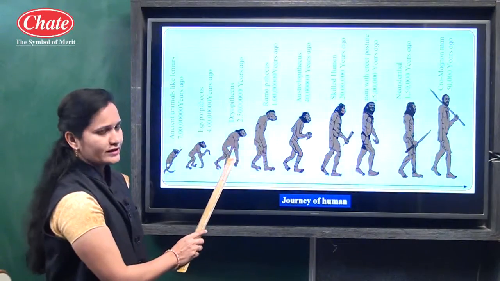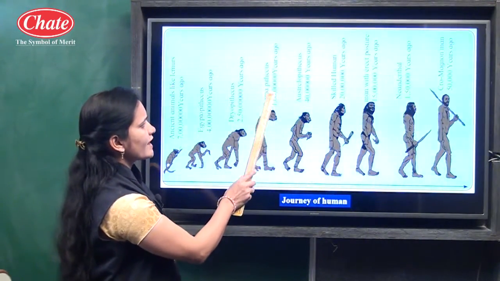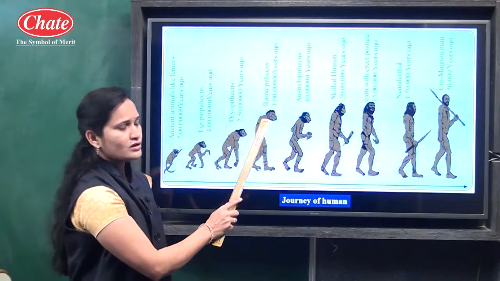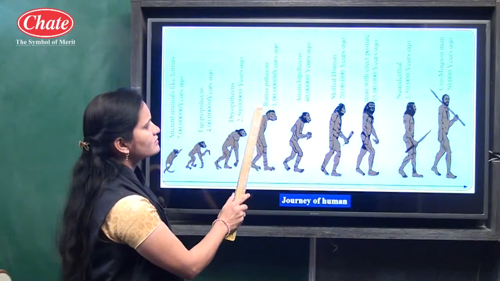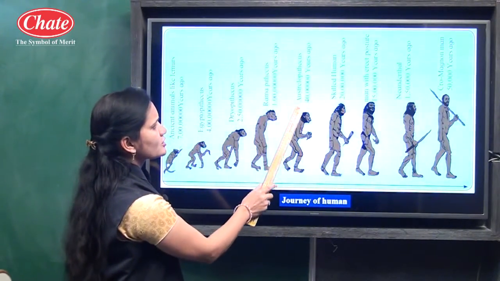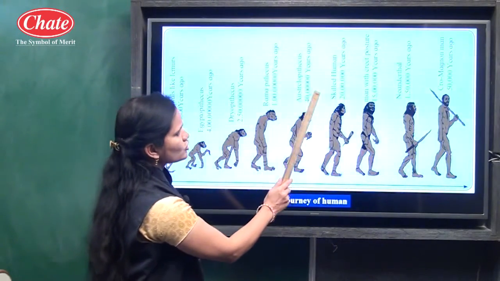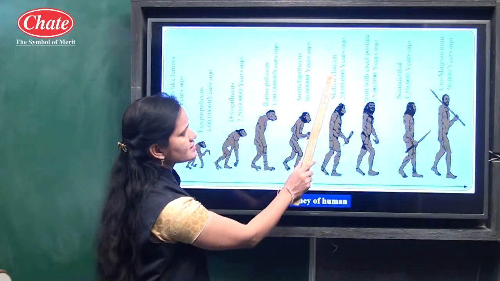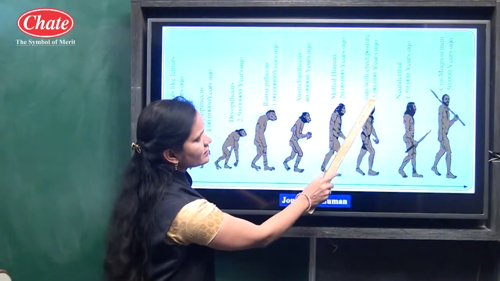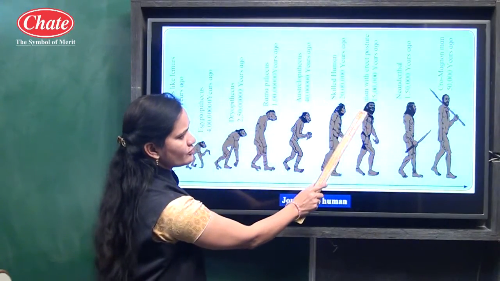After that, about 2 crore 50 lakh years ago, Dryopithecus evolved, and in this stage he started to use his hands for eating or for other work. After that, 1 crore years ago, Ramapithecus evolved. Ramapithecus is known as the human-like animal, and after that 40 lakh years ago, Australopithecus evolved. After Australopithecus, 20 lakh years ago, skilled human evolved, and after that 15 lakh years ago, man with erect posture evolved.